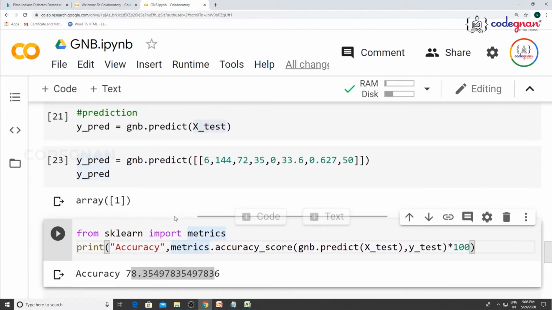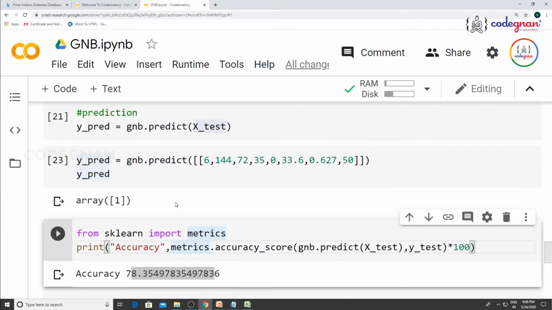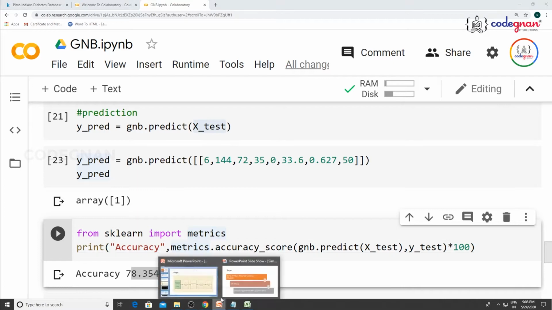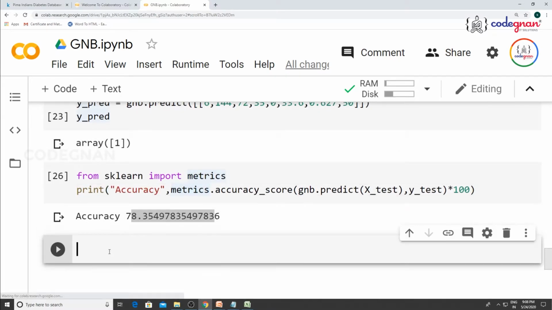So our step has been completed, where we have done how we can build a simple machine learning model. The next step is building the API. Let's go for it. How can you build an API? If you remember in the previous session, I used the ngrok tunneling server to build an API. We use the same principle, but make sure you install it.